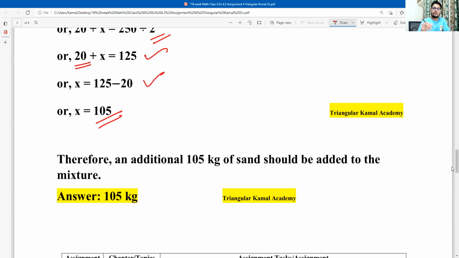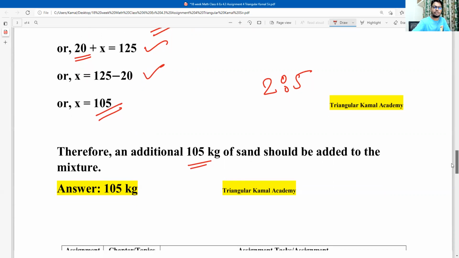105. So according to the question requirement, 105 kg of sand should be added to the previous mixture so that the new ratio will be 2:5. And now this is our answer. Let me review whether our answer is okay or not. We can review our answer in the exam hall or when doing the assignment.